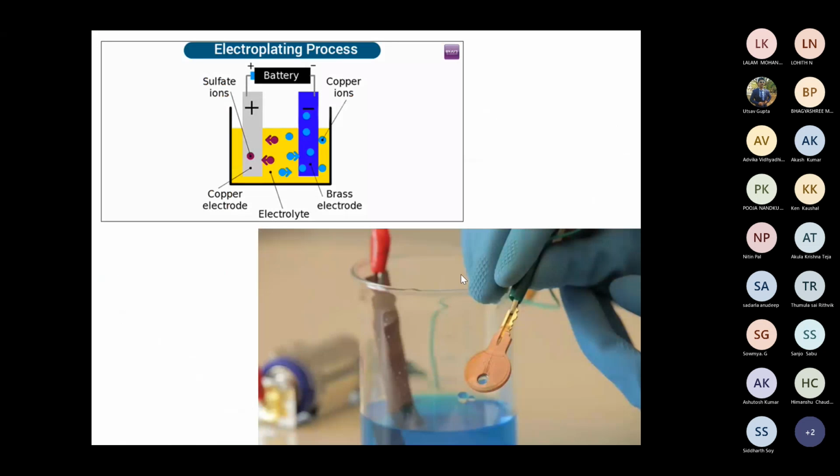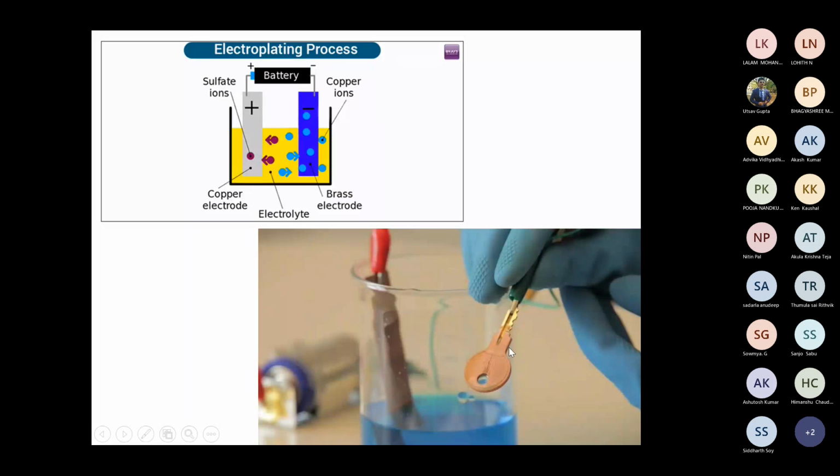So in the electroplating process, you can see what is happening. This is a copper electrode, this is a brass electrode, and copper electroplating is happening on the brass. This is a brass key, and it is immersed in the solution. You can see there is a color change, and this color change is nothing but a copper coating. So this is one example of electroplating.